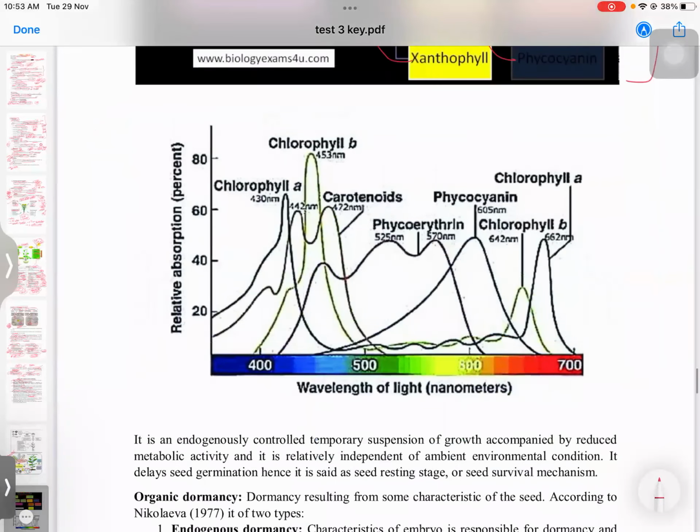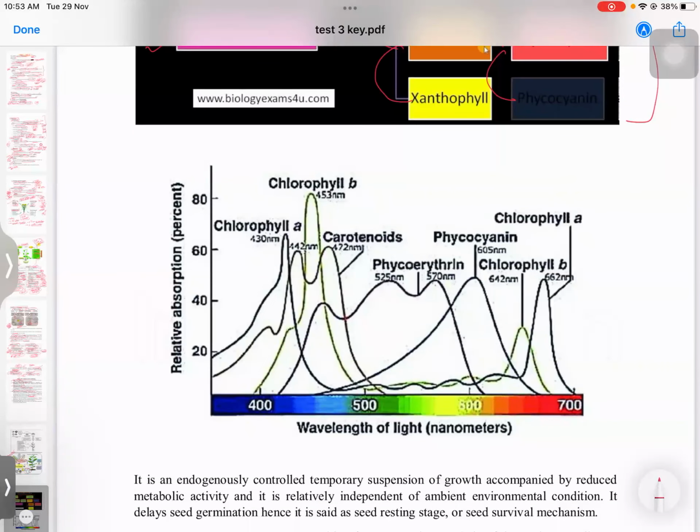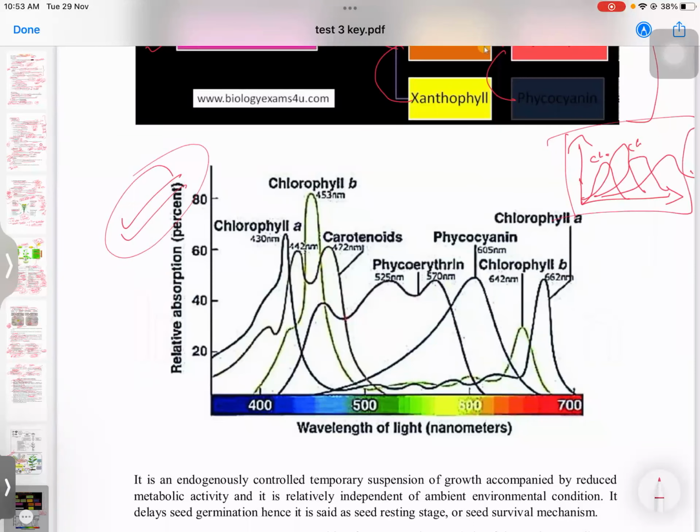And when you write about pigments, try to draw this diagram. You will get good marks for that also, because I saw in the paper most did not draw. So simply chlorophyll A, but in chlorophyll B different, carotenoids and phycobilins. You can show it like this also.